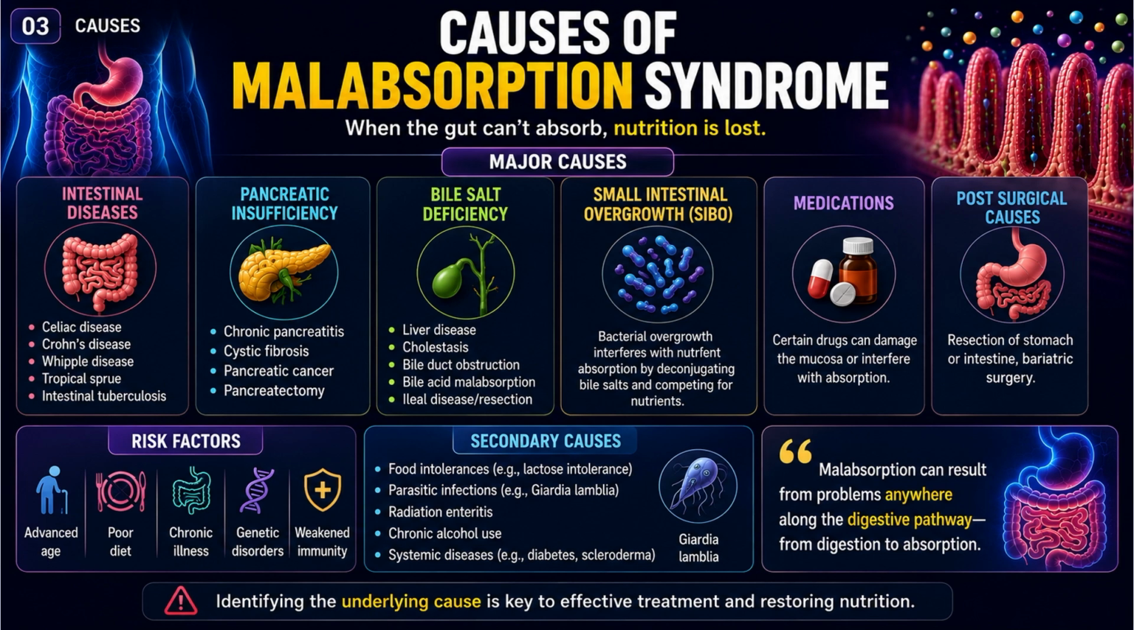Without bile salts, fat absorption becomes poor. Then comes SIBO, small intestine bacterial overgrowth. Here, excess bacteria interfere with nutrient absorption. Some medications and intestinal surgeries can also affect absorption. Secondary causes include lactose intolerance, giardiasis, radiation enteritis, alcohol abuse, and systemic diseases like diabetes.